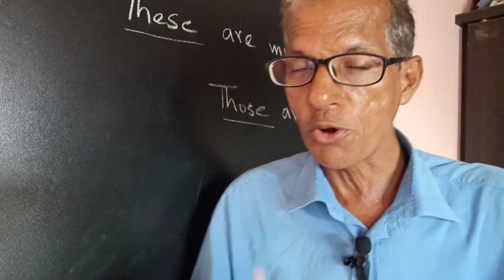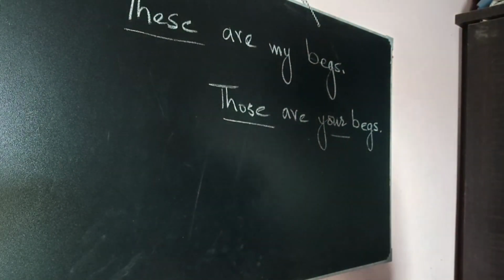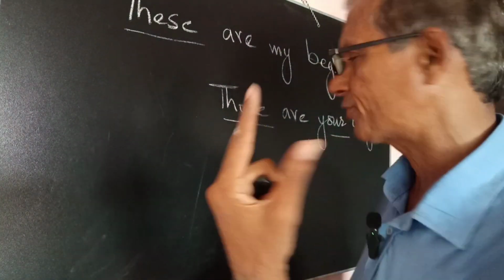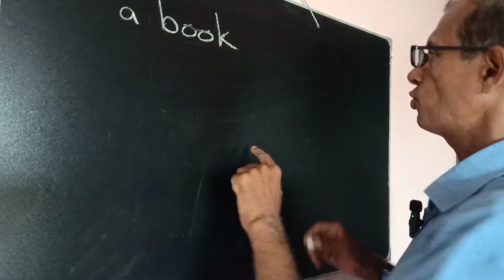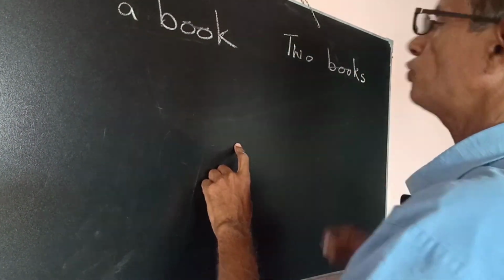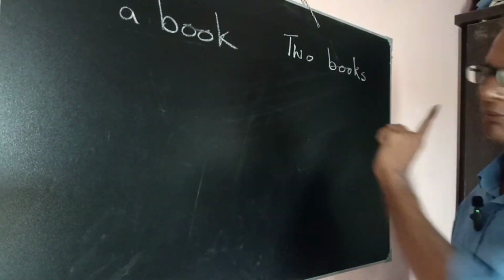So this is the concept from singular to plural. And how can you make the plural from the singular? That is the matter. Now I am helping you understand a little bit. Look at here. A book means एक किताब. Two books, दो किताबें, right?